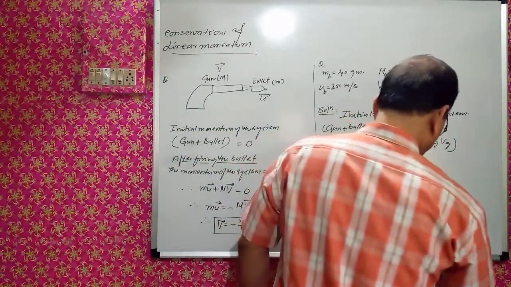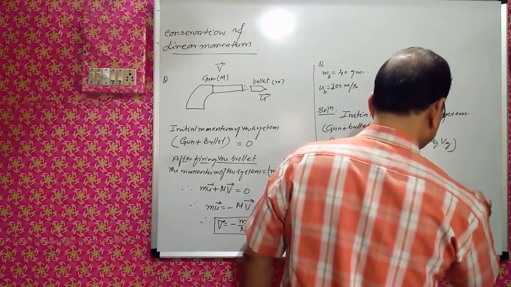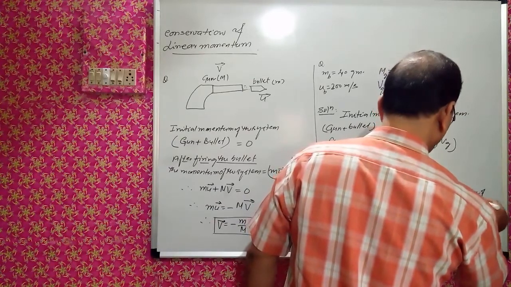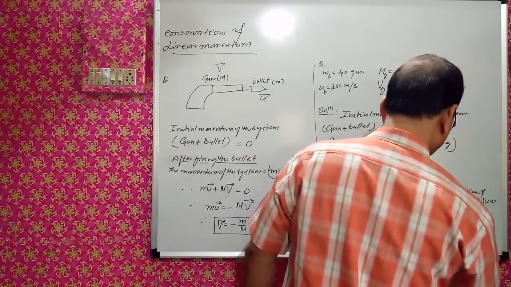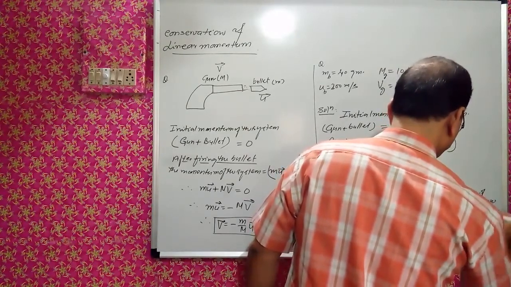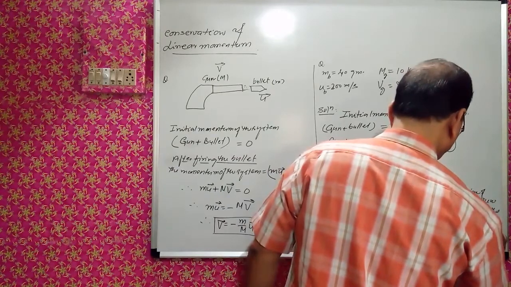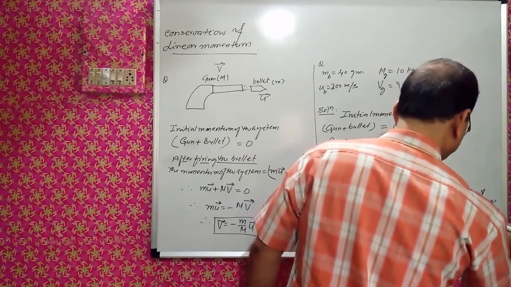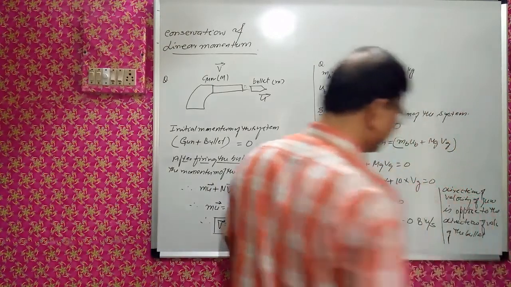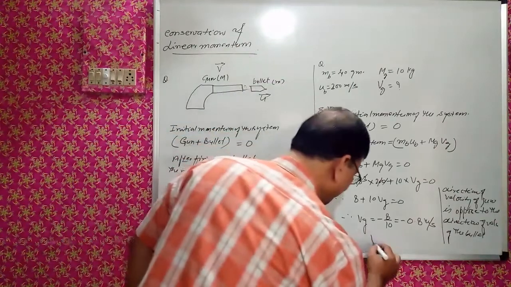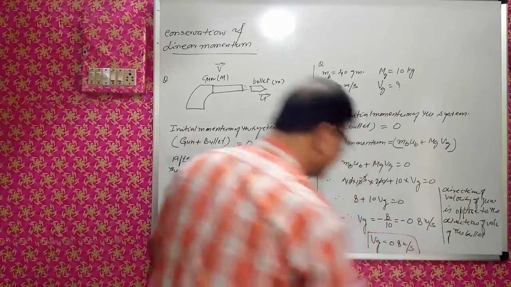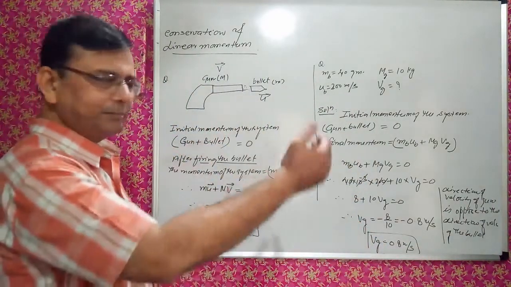So the direction of velocity of the gun is opposite to the direction of velocity of the bullet. This is the conclusion. Therefore, by magnitude, vg is equal to 0.8 meters per second. With this velocity, the gun will be going backward.